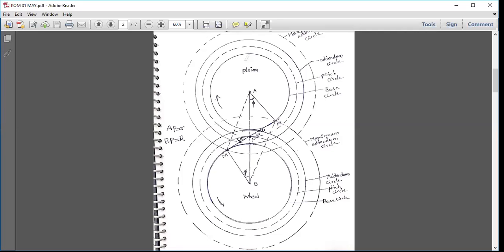Now the actual concept of interference will be understood. A is the center of the pinion, where AC is the addendum circle radius of the pinion. If the addendum circle radius of the pinion is increased and equated to M, that means C will be equal to M. As I increase the radius of the addendum circle, at one point the tooth will go inside the base circle of the wheel.